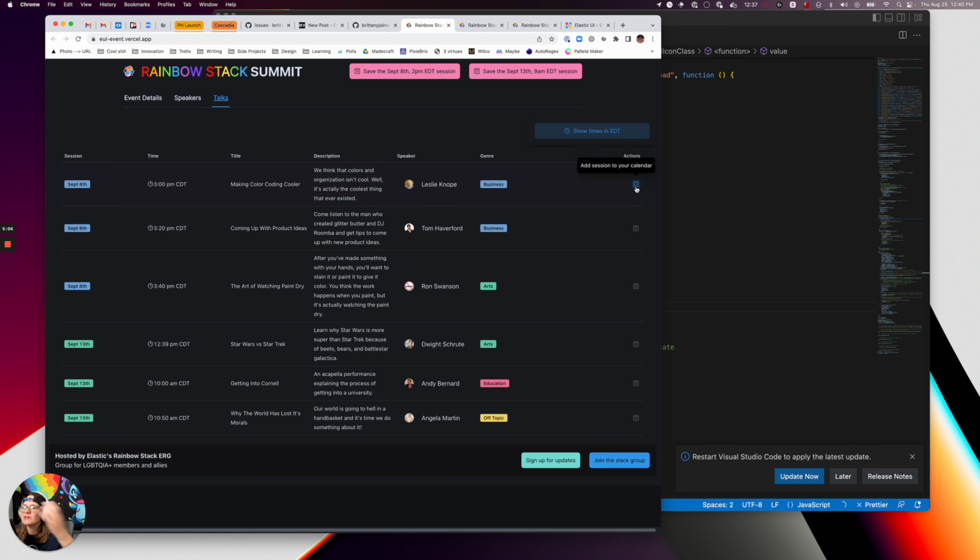So if you hover over it, it says what it is. And this is just a link that can grab some piece of information, like if there's a specific link to that, or if you want to add a reminder or something like that, you can add actions in there.